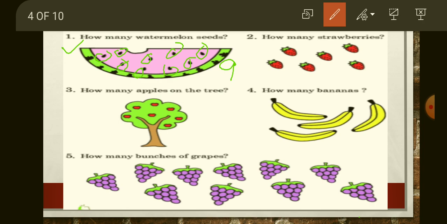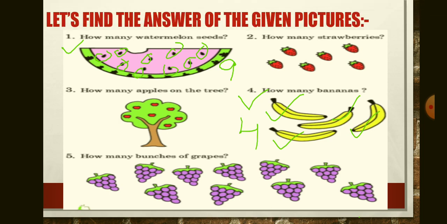Same as you have to count in all the questions in which you have to find the answer. Just like if we discuss question number 4. How many bananas? It is very easy. Number 1, 2, 3 and 4. So you can write your answer here, 4. Okay.